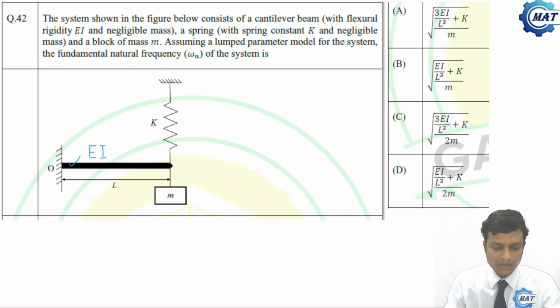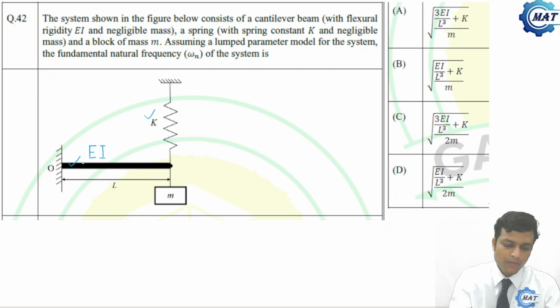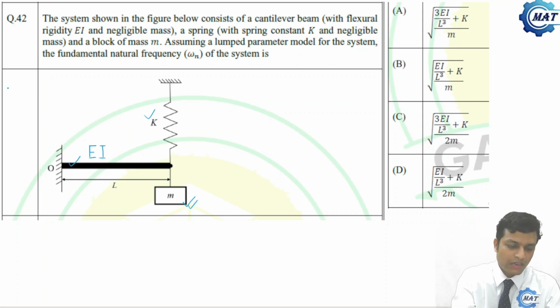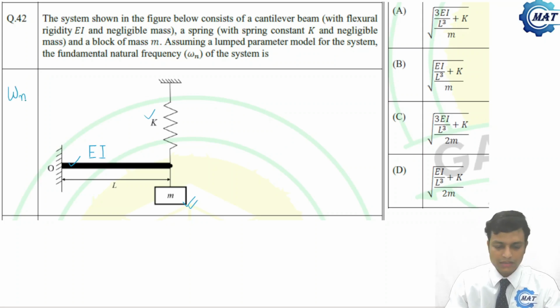A spring with constant K, and negligible mass also. Both beam and spring have negligible mass. And this is the block mass M. Assuming a lumped parameter model of the system, the fundamental natural frequency has to be determined. What is the omega n of the system?